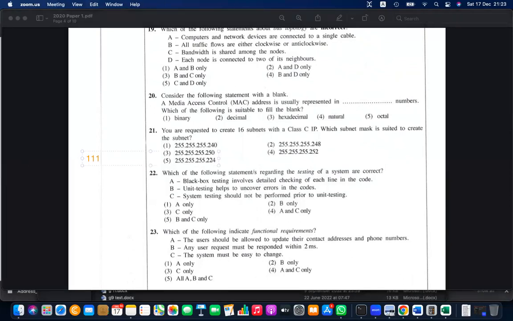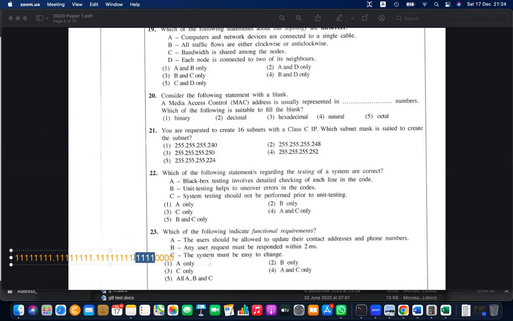So 1, 2, 3, 4, 5, 6, 7, 8, this is the first octet. The second octet, 1, 2, 3, 4, 5, 6, 7, 8. The third octet, 1, 2, 3, 4, 5, 6, 7, 8. Because it is a class C IP, you have to keep the class C subnet mask, which is 255, 255, 255. From the remaining bits, you have to get at least 4. Why? 2 to the power 4 is 16. You have to get at least 4 and the remaining bits you can keep 0.